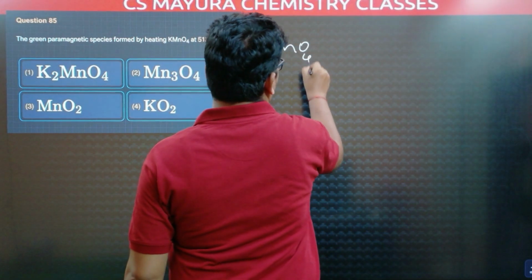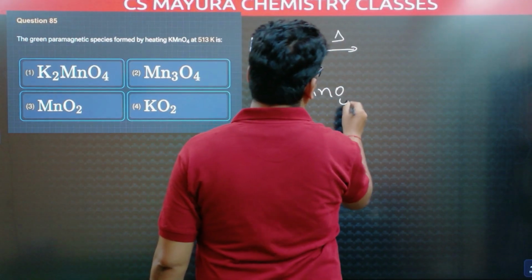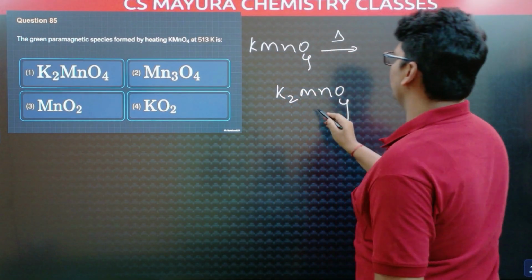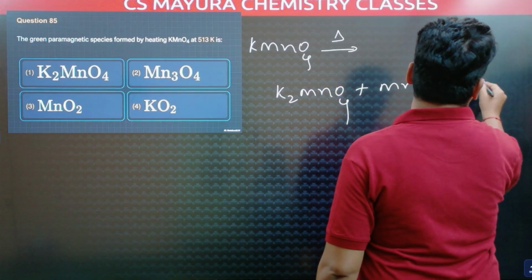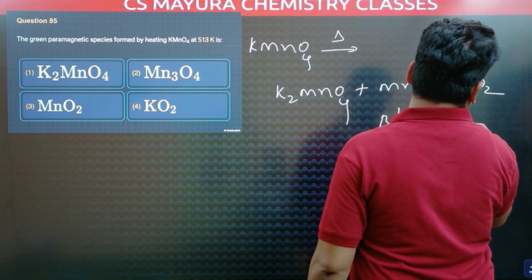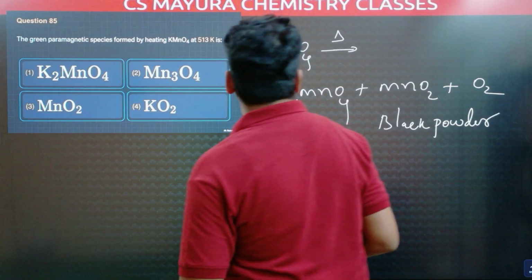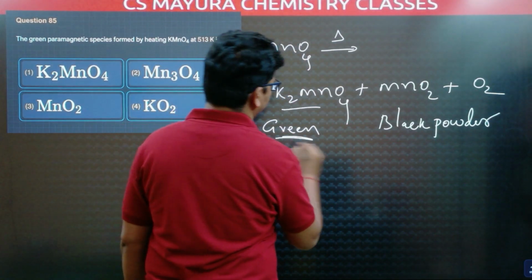When KMnO4 is strongly heated, we will get potassium manganate. This is potassium permanganate. This is potassium manganate. Along with that, we will get manganese dioxide and oxygen. Manganese dioxide is black powder and potassium manganate is green color.